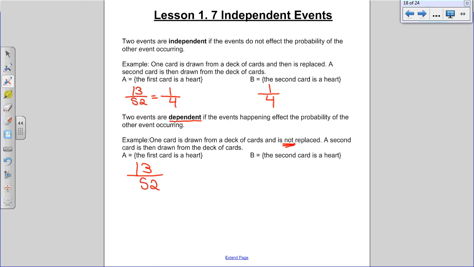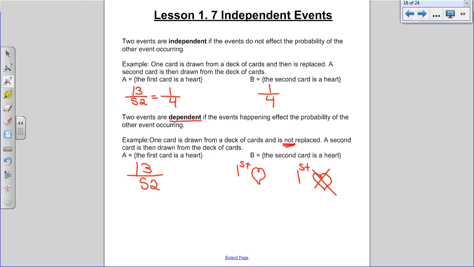Event B, the second card is a heart. How many hearts are left for your second draw? 12 if I took a heart out the first time. What if I didn't take a heart out the first time? Then there are still 13 hearts in the deck. And you see how that would change the probability. So there would be two situations here. The first situation would be first is a heart, first is not a heart. Yeah, X through it. It's a good way to represent it.